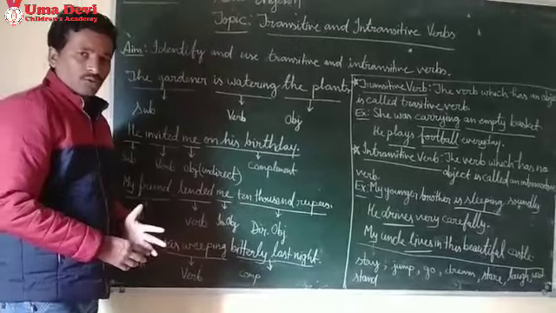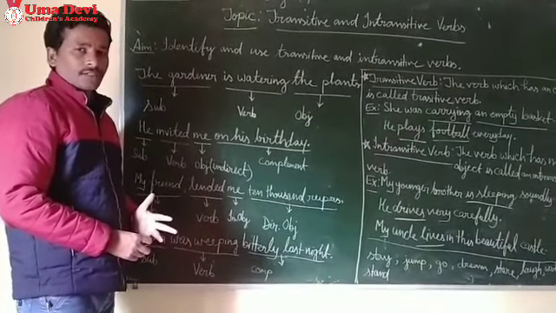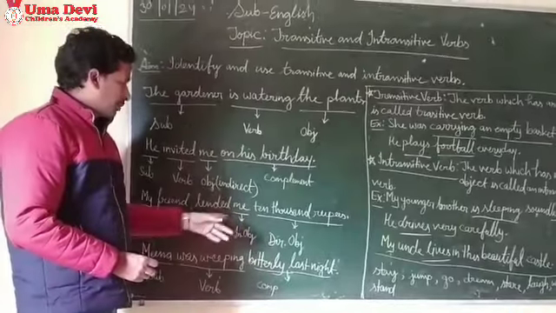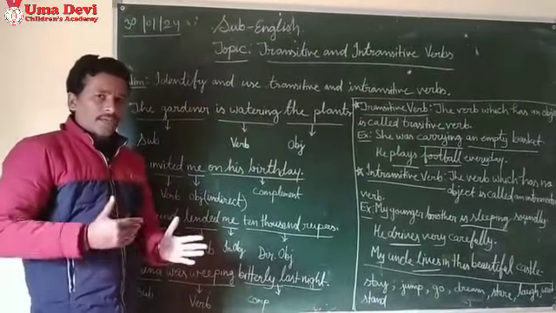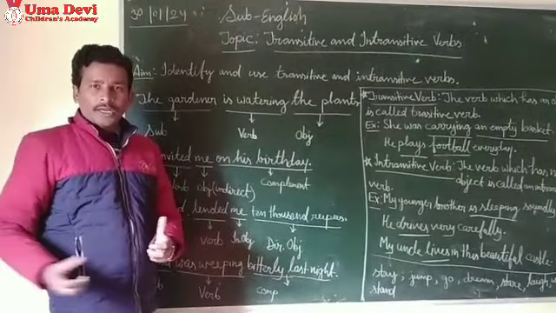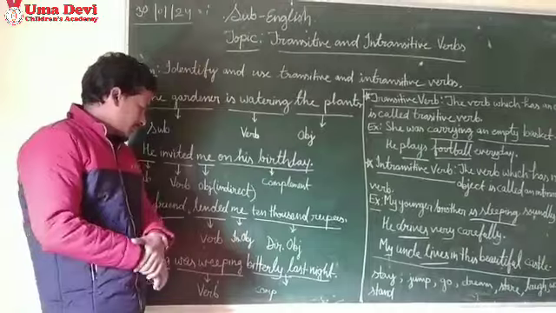I have already told you that the names of persons or the object for persons like me, him, them are indirect objects. And in place of them, if there is written any name like book, chair, bottle, duster, anything, that becomes a direct object.